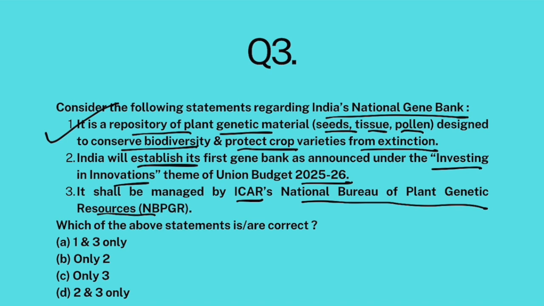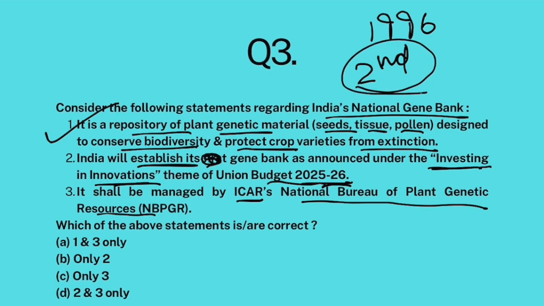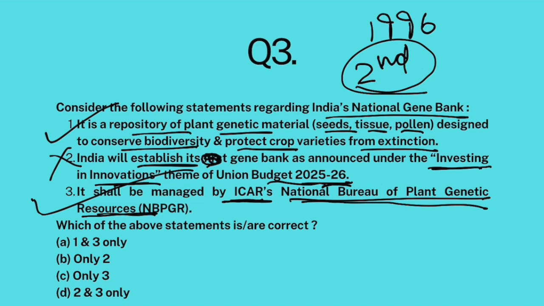Now, India established its first gene bank in 1996. Now India is going to establish its second national gene bank under Investing in Innovation theme of Union Budget 25-26. So it's not first, it's second. So this statement is false. Now both these gene banks are managed by Indian Council of Agricultural Research's National Bureau of Plant Genetic Resources. This part is correct. 1 and 3, answer is A.